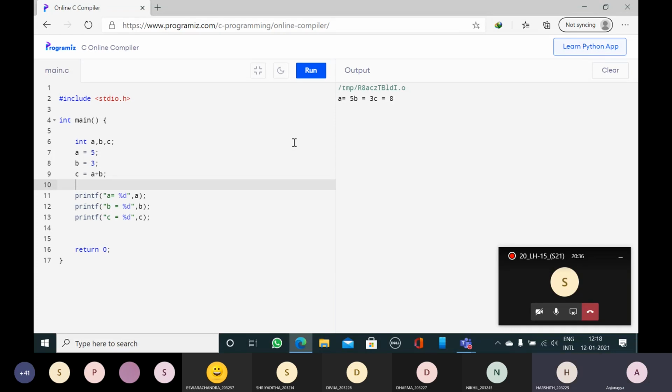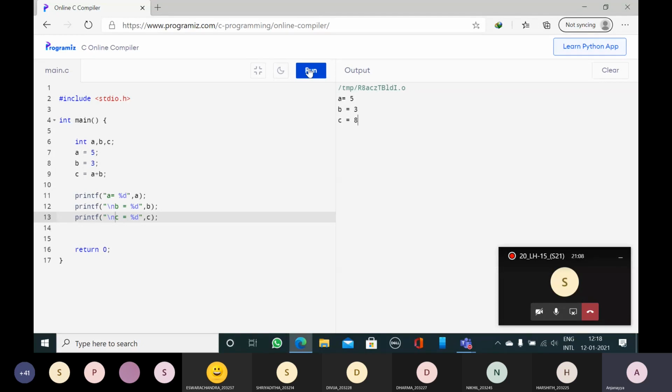Yes, sir. Now, when we see this output, it is not looking that good. It is difficult to understand for other persons. Like we can read A is equal to 5B, but that is not correct, right? So sometimes we need to use /n to see the output clearly, so that other persons who are seeing the output can easily understand. Now you can see the output clearly. A is equal to 5, B is equal to 3, C is equal to 8.